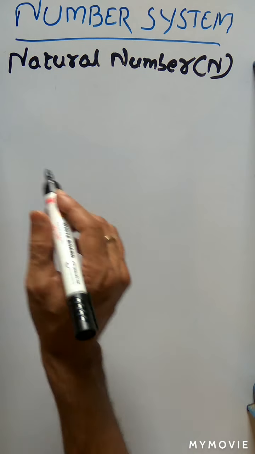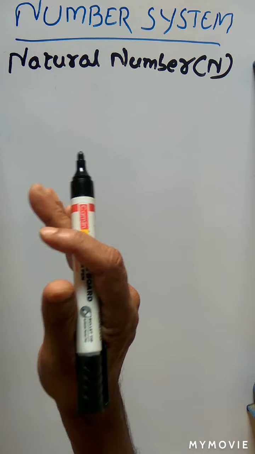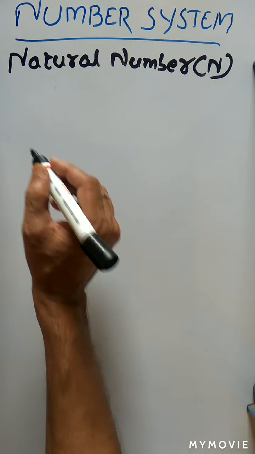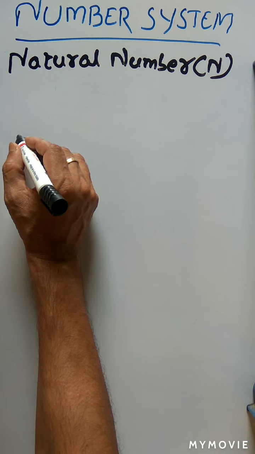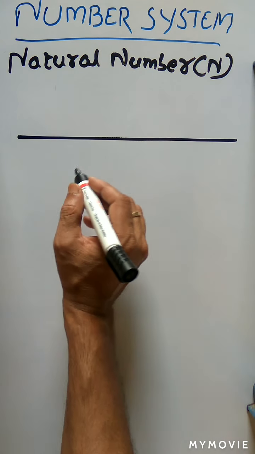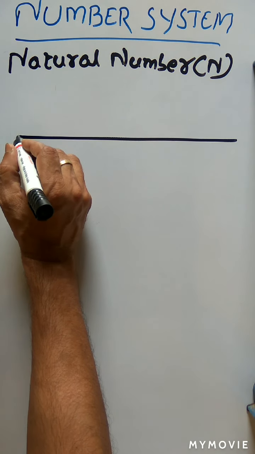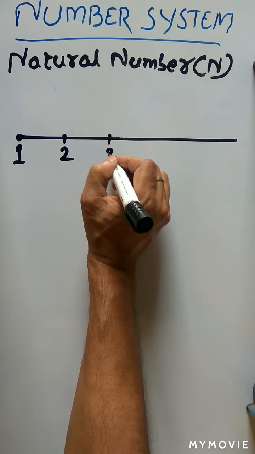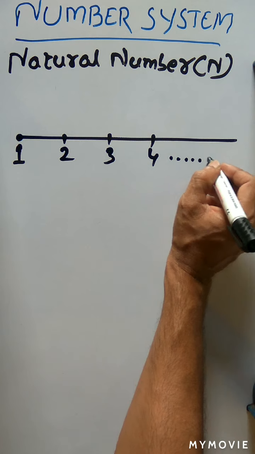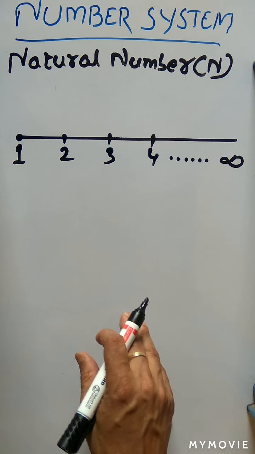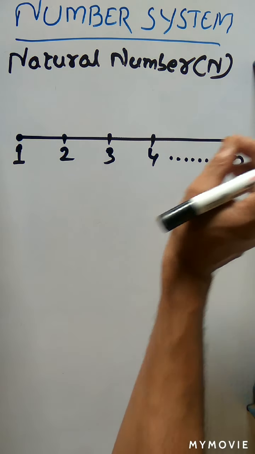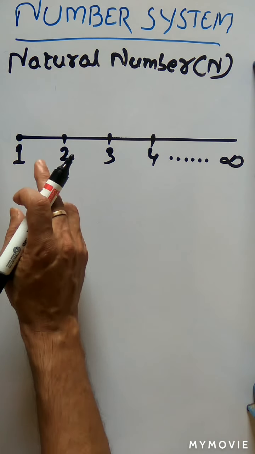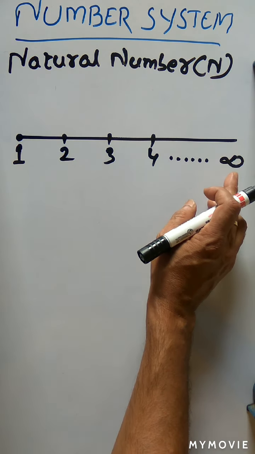The natural numbers start from 1 and go in steps of 1, 2, 3, 4, up to infinity. So this is the natural number. Suppose we write this on a number line. When a man starts counting, it will start from number 1, then 2, then 3, then 4. In this way, it will continue up to infinity. There is no finite number in the natural set. It starts from 1, 2, 3, 4, 5 up to infinity.